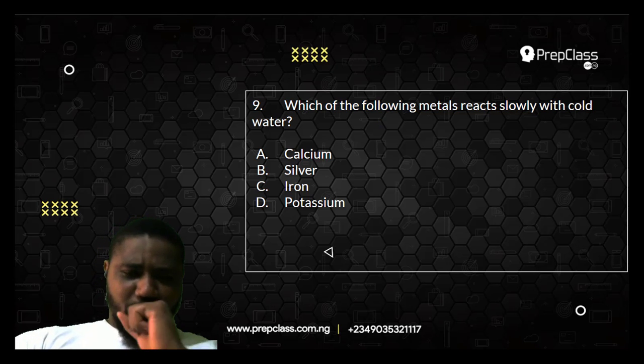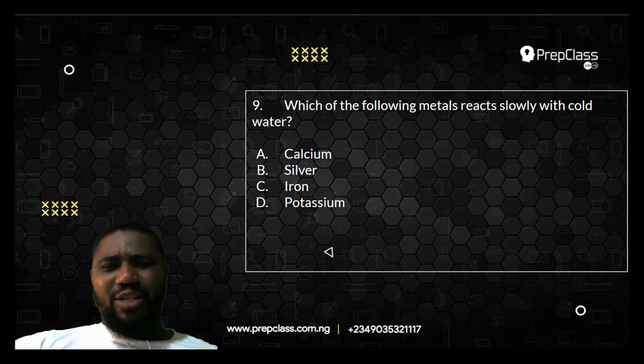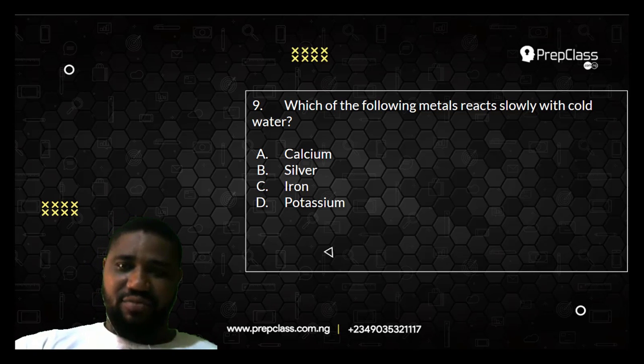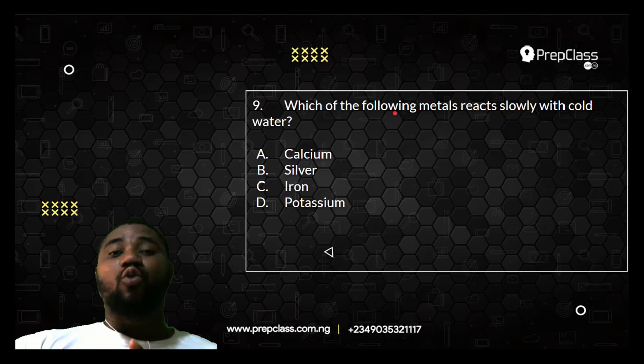Now, you must know that a metal that reacts slowly with cold water will be a metal that is reactive, though not very reactive. Because a metal that is very reactive will react violently or vigorously with cold water.